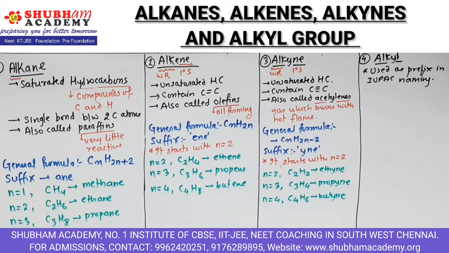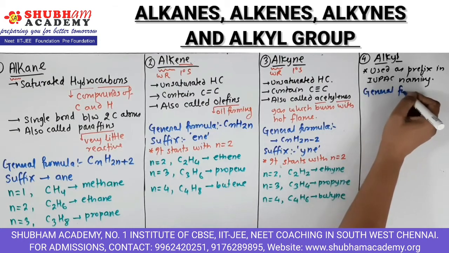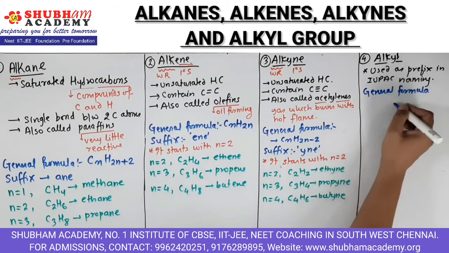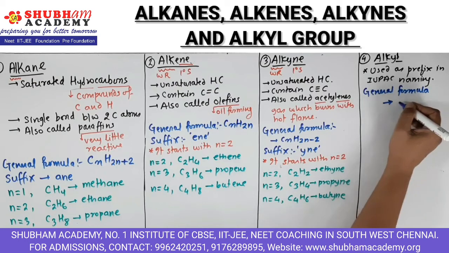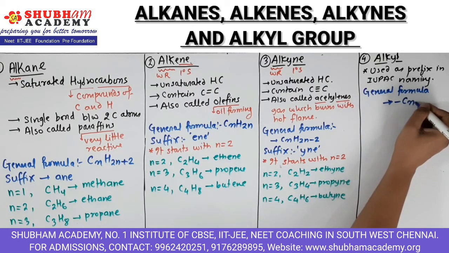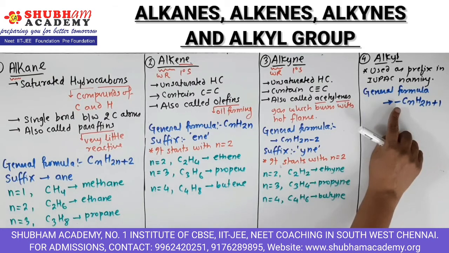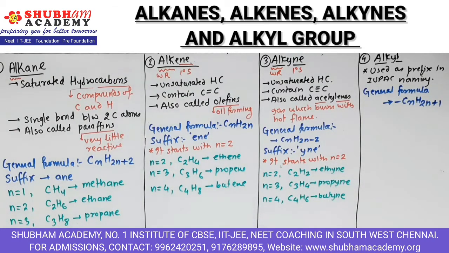The general formula is what? See, I am putting one line like this, then CnH2n plus 1. So this line represents a bond. Through this bond it is attached with the parent chain, right? We'll see what parent chains are and all once we come into details of the IUPAC naming rules.